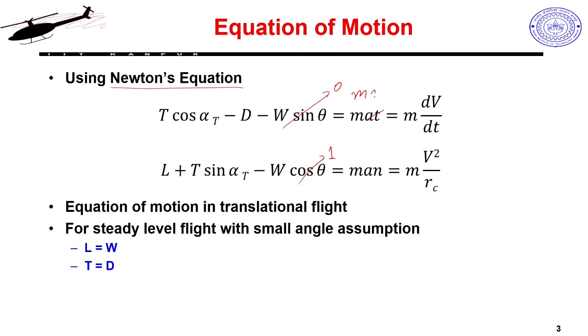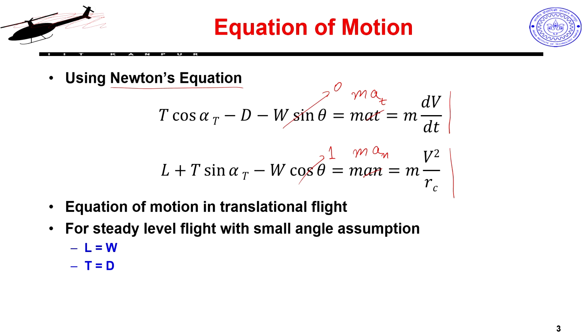okay, this is also a typo, it should be M A tangential and this should be M A normal. So, I am resolving all the forces in the tangential and the normal direction. Tangential means along the horizontal direction, normal means vertical direction here. So, this should actually be equal to mass into acceleration in the tangential direction and m v square by r c in the normal direction, assuming my craft is doing some kind of maneuvering flight.